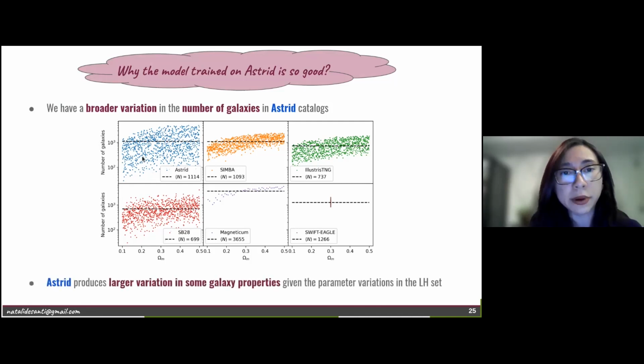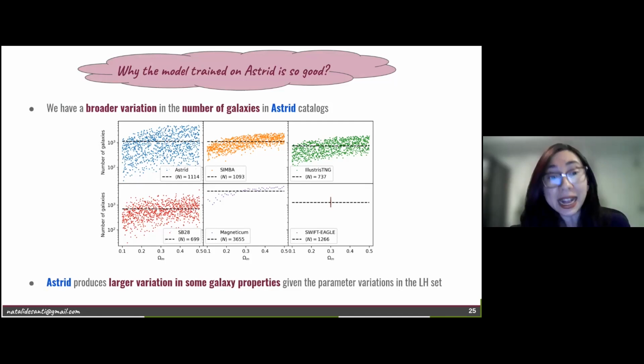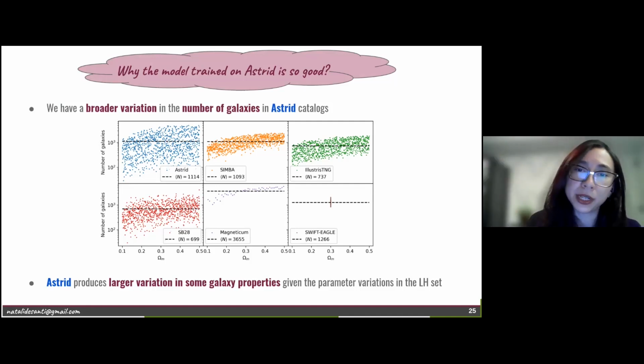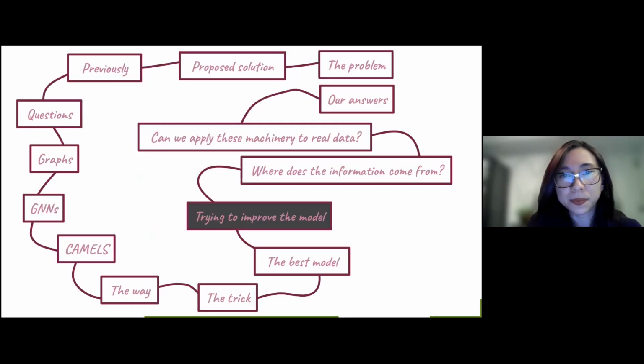The second possible explanation is that Astrid produces a larger variation in some galaxy properties, given the L8 set, which gives the model a data set which is able to extrapolate more, because the model has already seen galaxies which have lots of different properties and lots of different things. So that's why Astrid is so good.